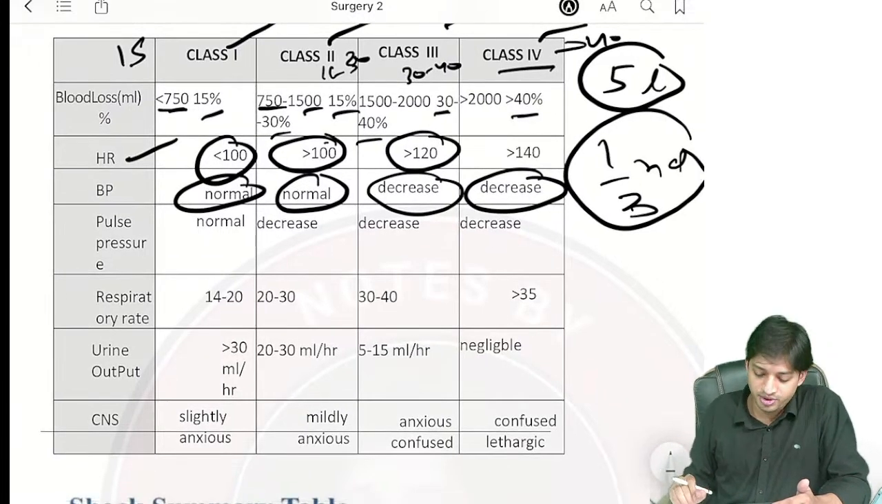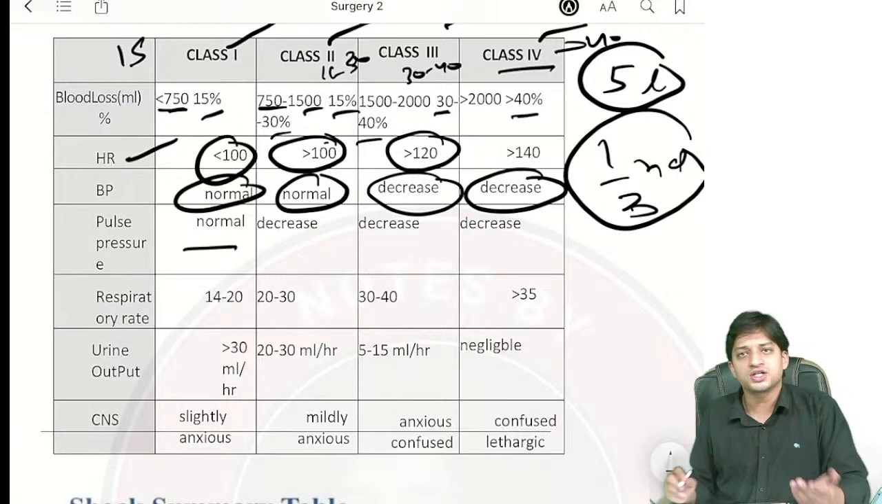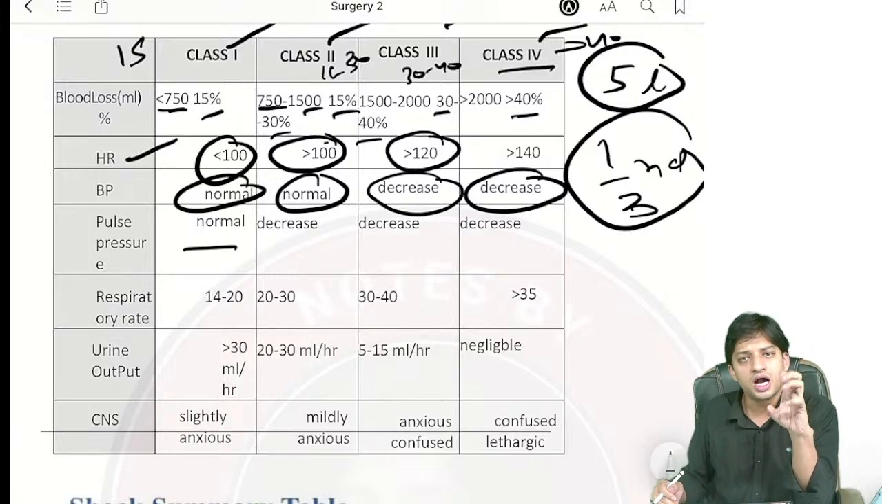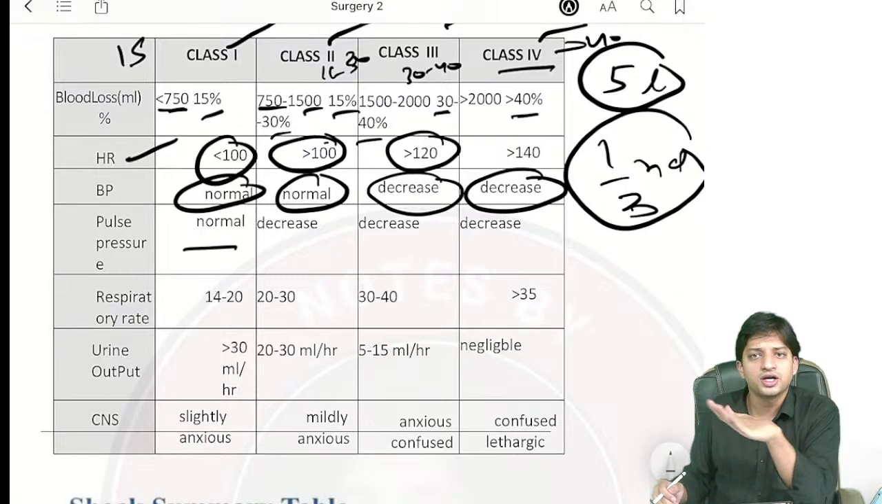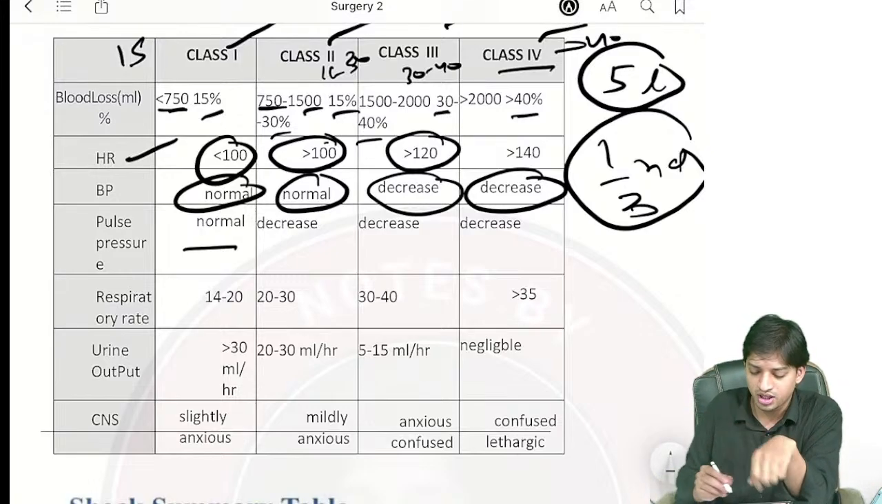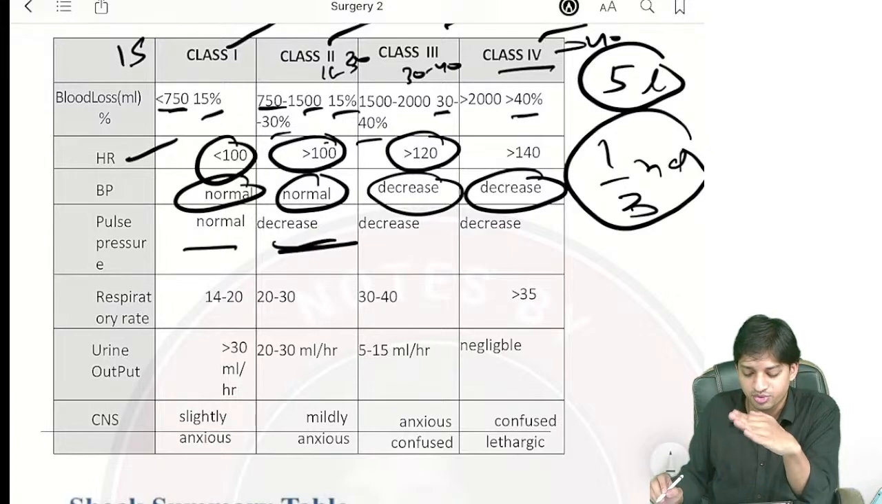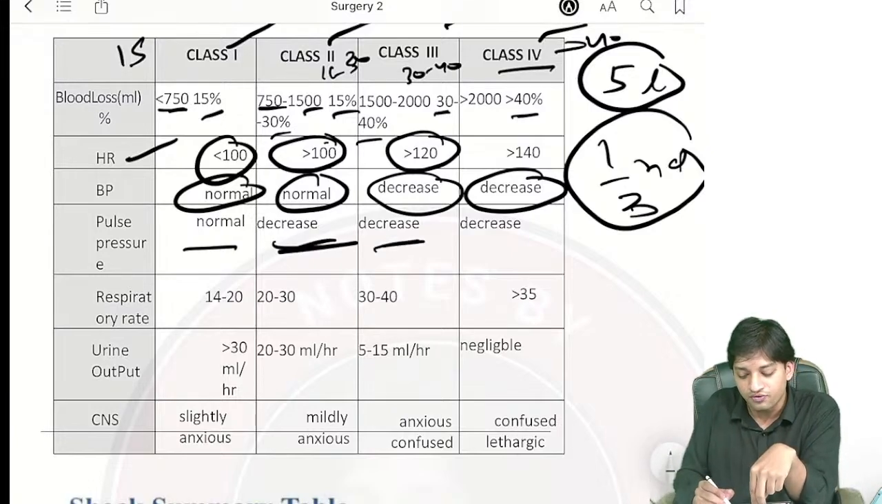Coming here to the pulse pressure. We told you class 1, very less amount of blood has been lost. Heart will pump and it will increase the heart rate by a little bit, and it will compensate. So pulse pressure will be normal here. In class 2, what will happen? The pulse pressure will decrease. Class 3, very much decrease, and in class 4, it will decrease.